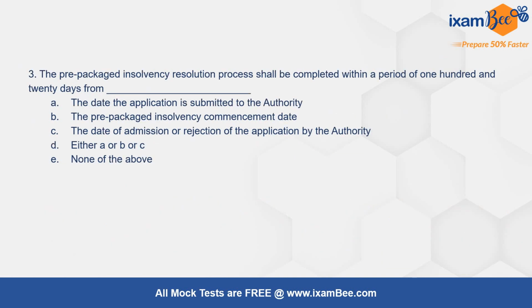Next is, the pre-packed insolvency resolution process shall be completed within a period of 120 days from. So I told you earlier in CIRP that not only the duration of anything is important, but from when that duration is made effective, or when that will be taken into consideration, that is also important. Same here, when we are talking about PPIRP, the entire PPIRP process should be completed in 120 days, but 120 days from when?